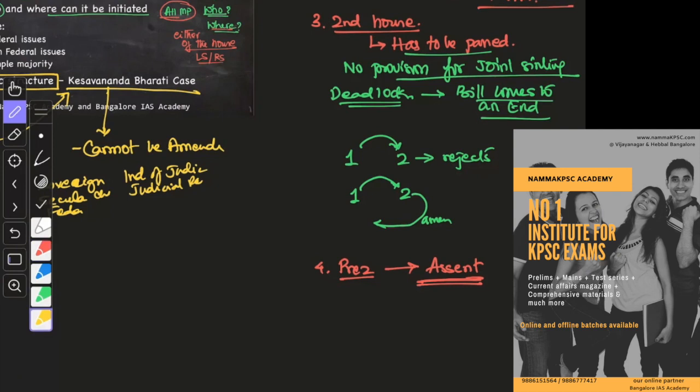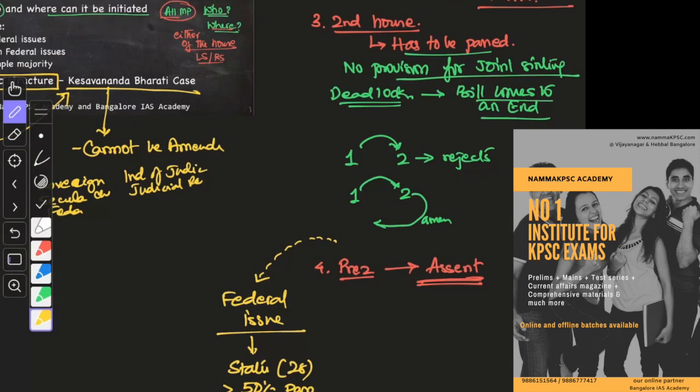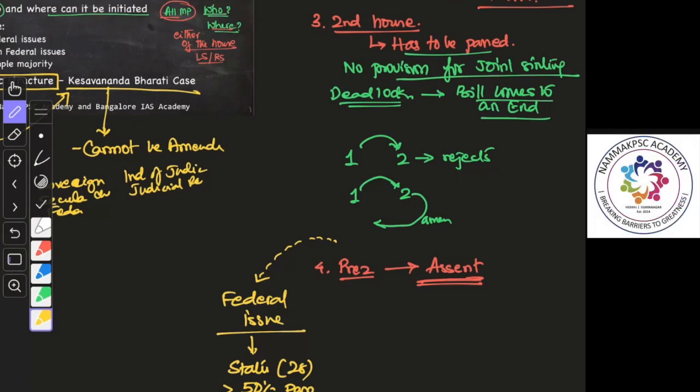Now, one more stage can happen before going to the president, if the bill is dealing with a federal issue. Then it is sent to the states, the 28 states, and if more than 50% pass it, the GST bill was actually sent to the states, and more than 50% of the states passed it.